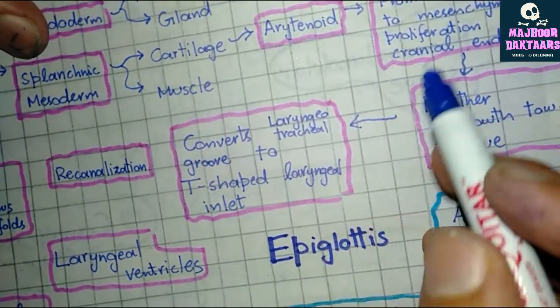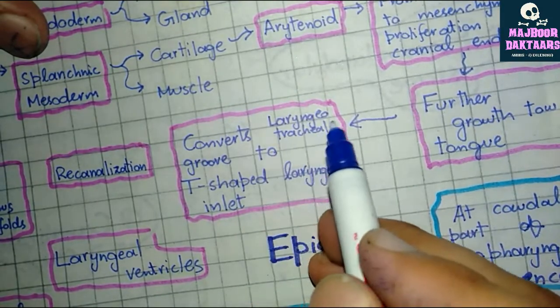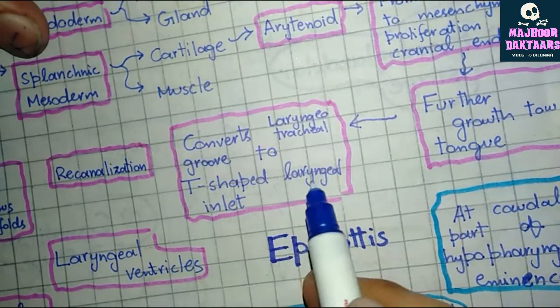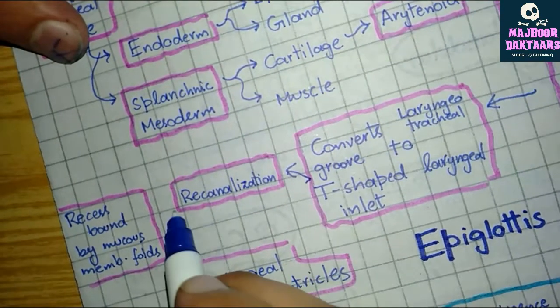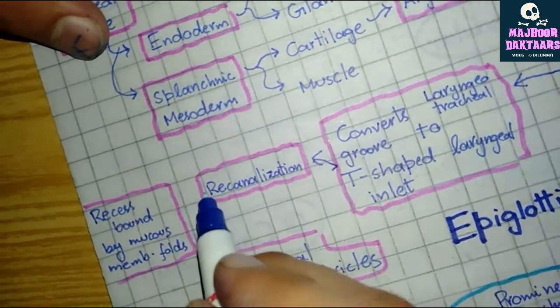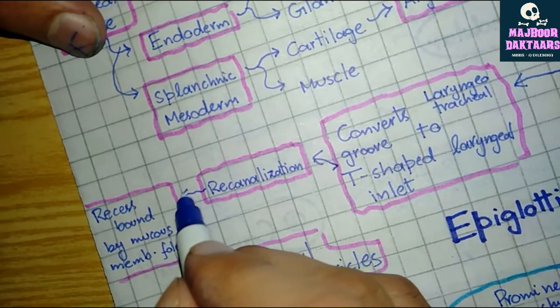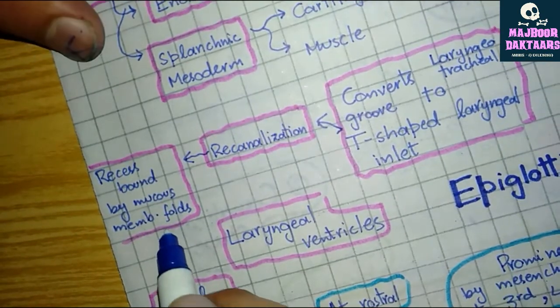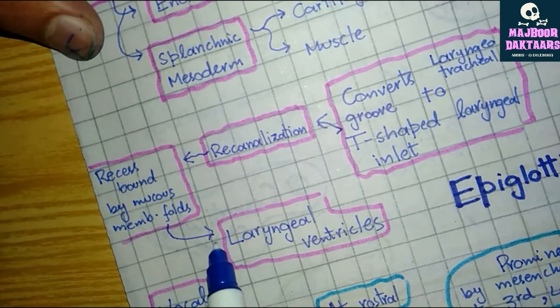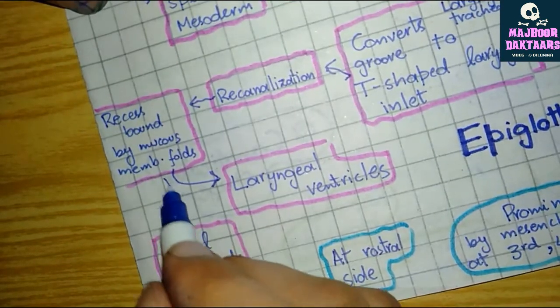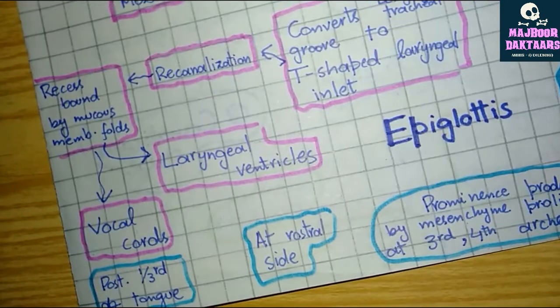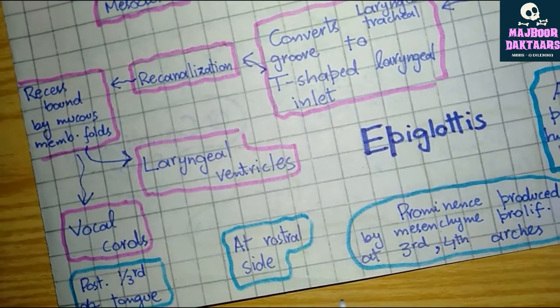So when the arytenoid swelling grows, they convert the laryngeotracheal groove to a T-shaped laryngeal inlet, and when they undergo recanalization, increase in the lumen of the larynx, the recesses bound by mucosal membrane folds known as laryngeal ventricles are formed, and these mucosal membrane folds form the future vocal cord. That was the development of larynx.